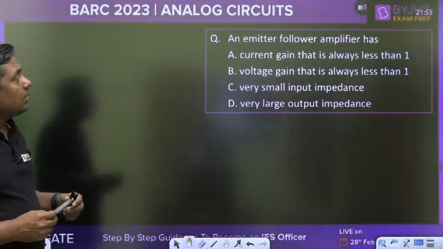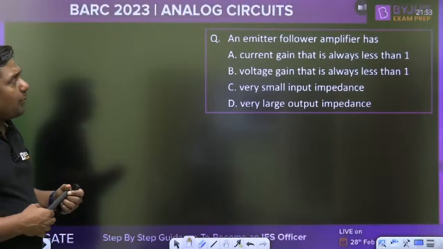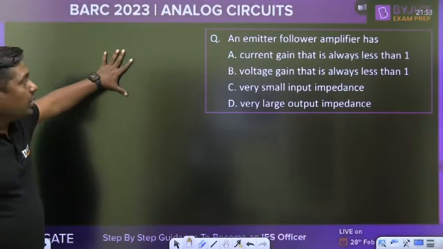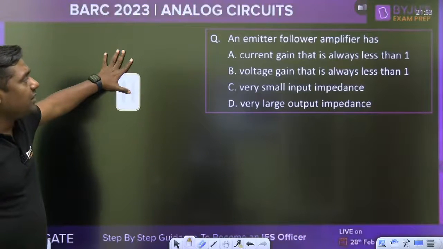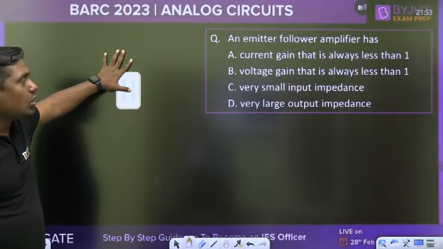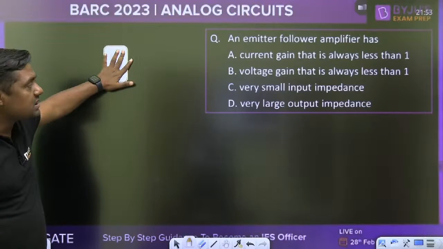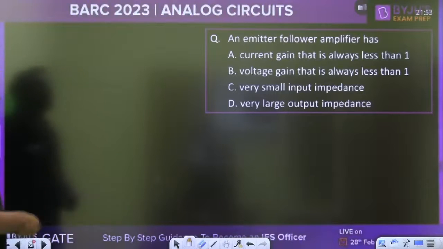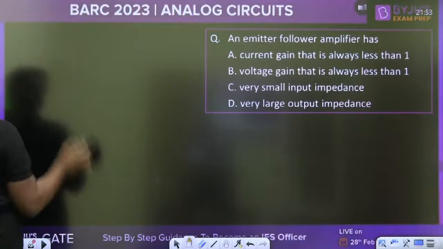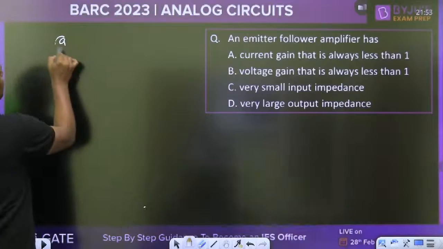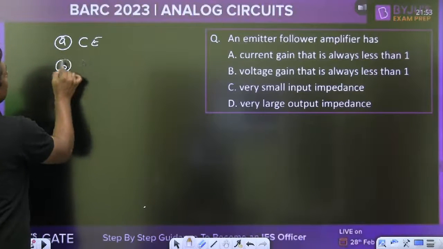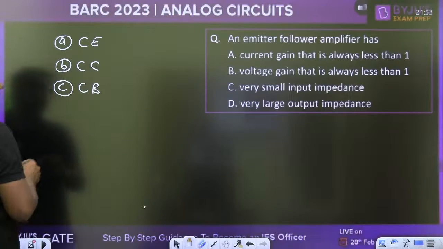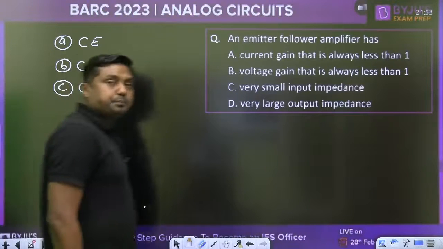Now tell me. An emitter follower amplifier has: current gain that is always less than 1, voltage gain that is always less than 1, very small input impedance, very large output impedance. Quickly give me the answer. It is a rapid fire round. What is the another name of emitter follower? Common emitter configuration, common collector configuration, or common base configuration?